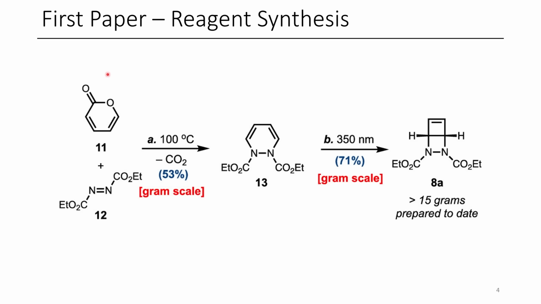So the synthesis of the reagent is pretty clever. Here we have a hetero-Diels-Alder reaction, which is driven through the elimination of CO2. Once we have this diaza compound, it's possible to do a 2+2 intramolecular cycloaddition to form compound 8A, which is their precursor that they use to generate cyclobutadiene in situ.